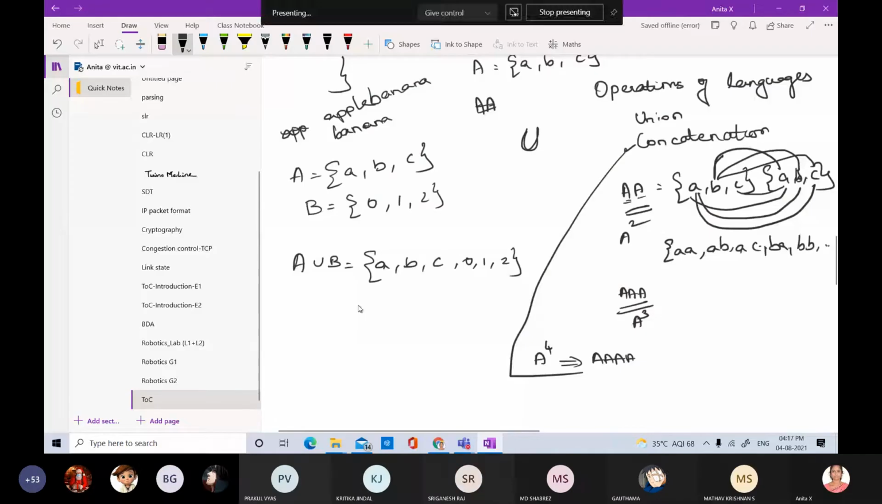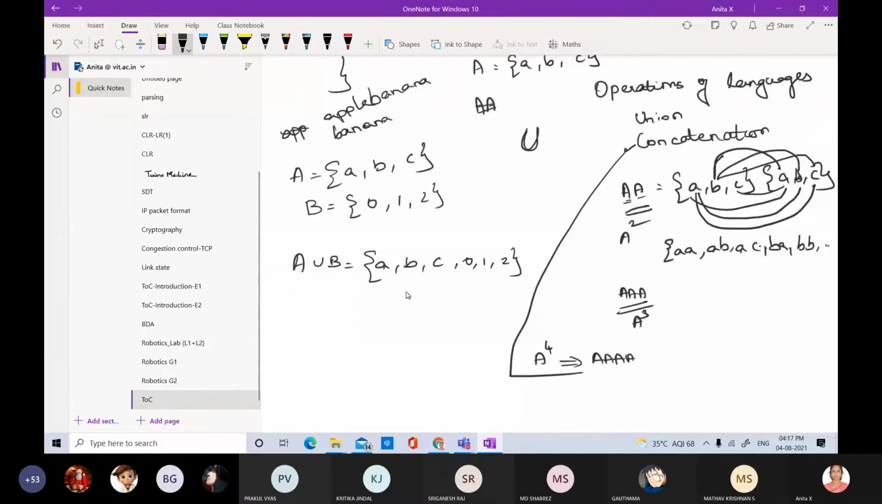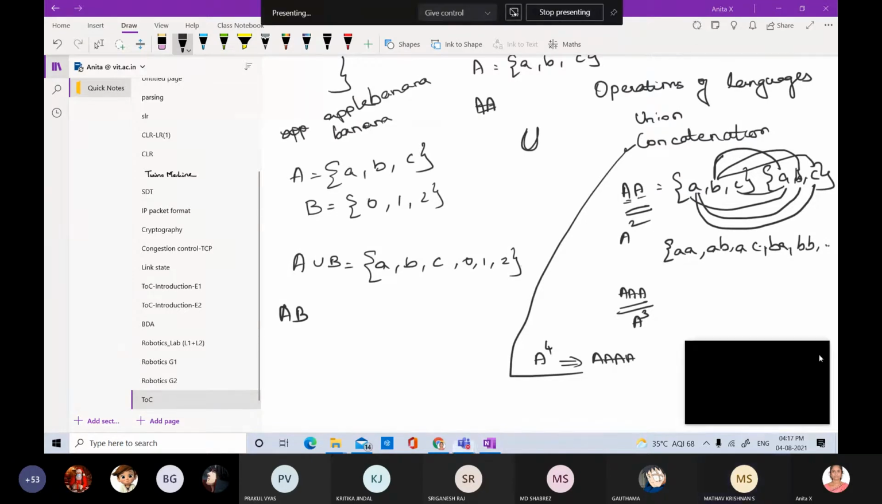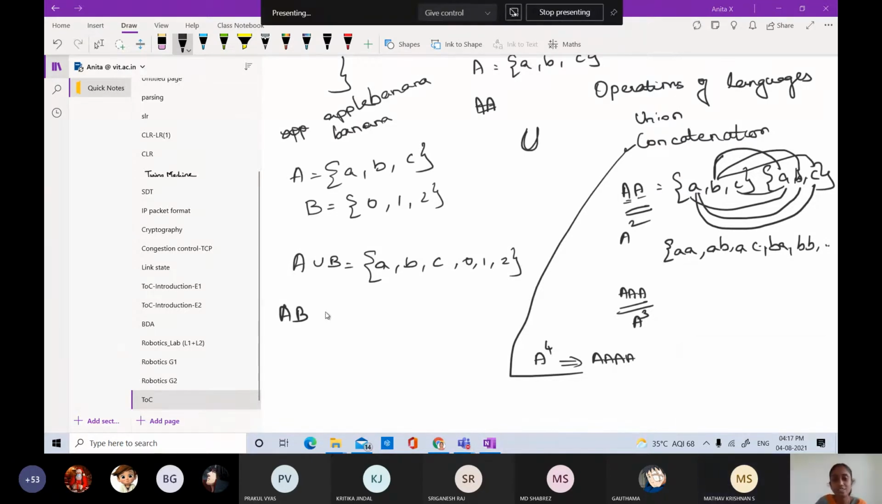Yes. Okay. So as you say, A union B is nothing but all the elements of all the strings in A and all the strings in B, right? Okay, good. So what is AB? Concatenation. Yes, concatenation. Can you please give the possible strings?